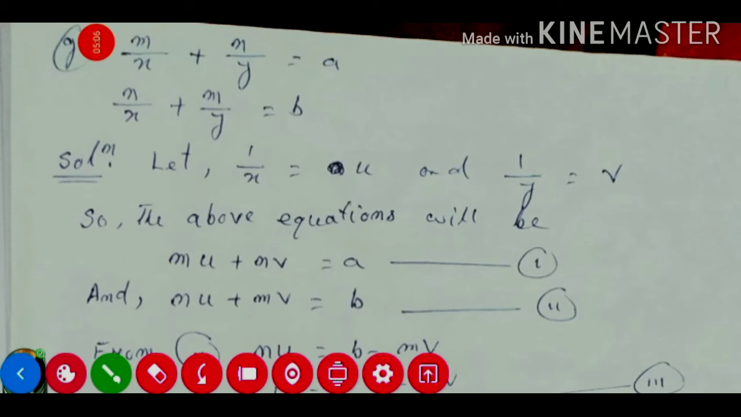Now question number G. Like before, we did it this way, and this one we will do like this only. So here we are not able to take the LCM.